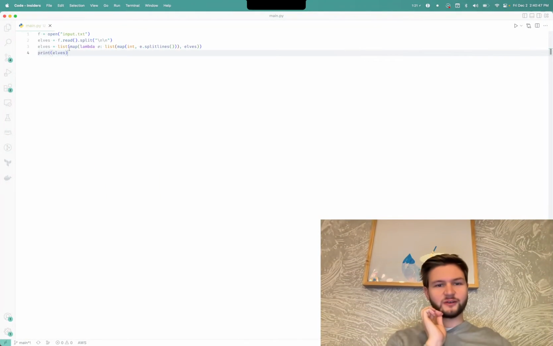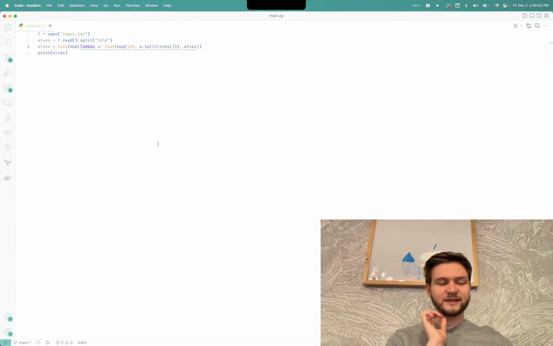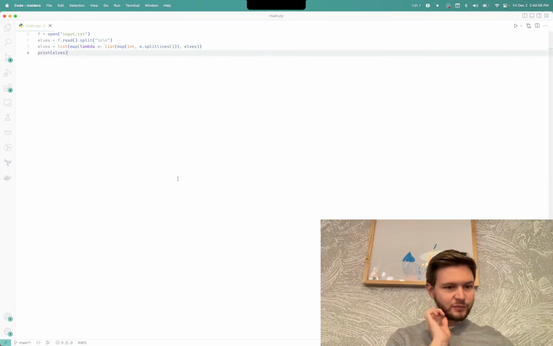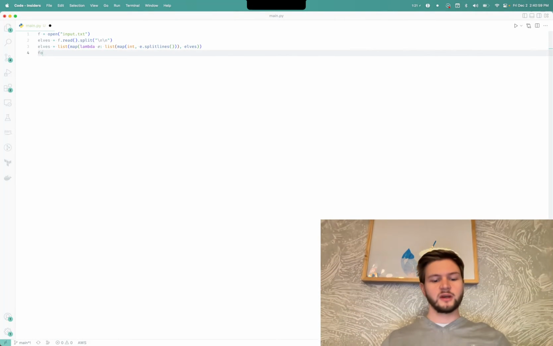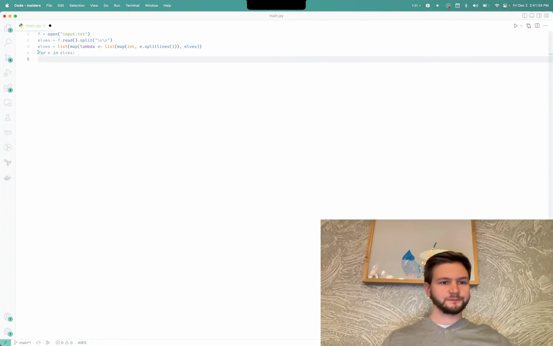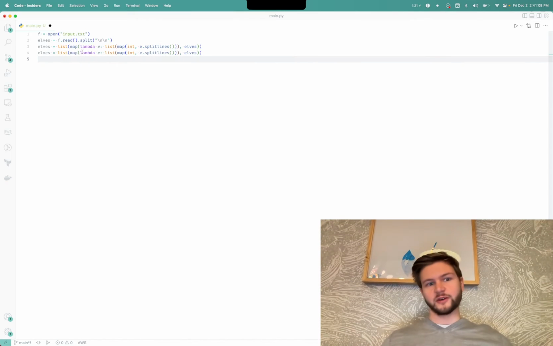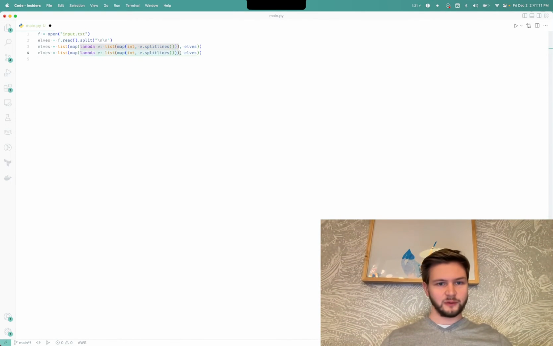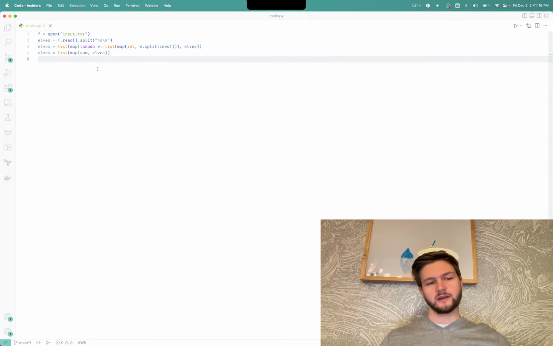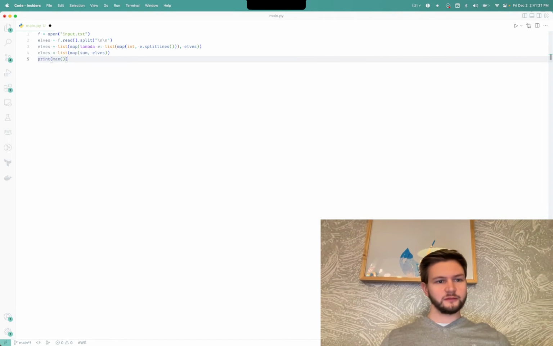I have no idea how I managed to mess up the word lambda, but here we go. And the last thing is then to get the most calories of that. So we would do for elf and elves. Actually, since we've done so much mapping, we might as well just map all of this again and get the sum of all these elves. And I think then we should just print the max of these elves.